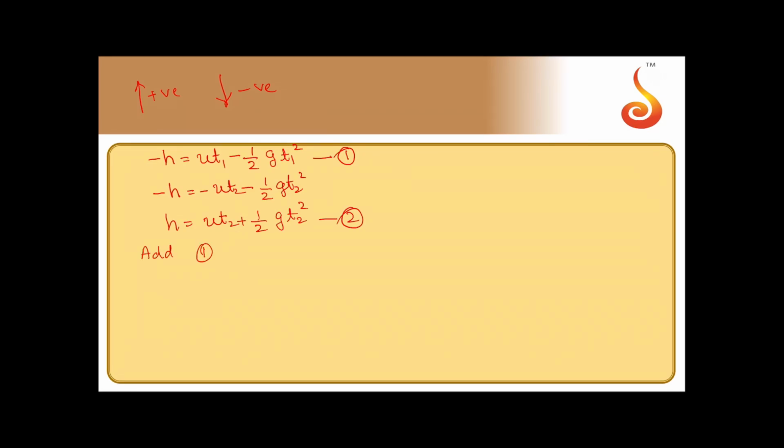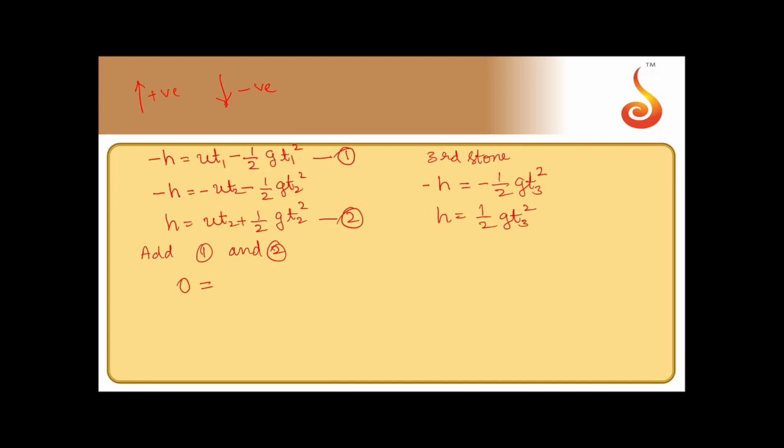Now let us add 1 and 2. Before that, for the third stone, displacement is minus h, that is equal to minus half g t3 square. It is free fall, so h is equal to half g t3 square. This is it.